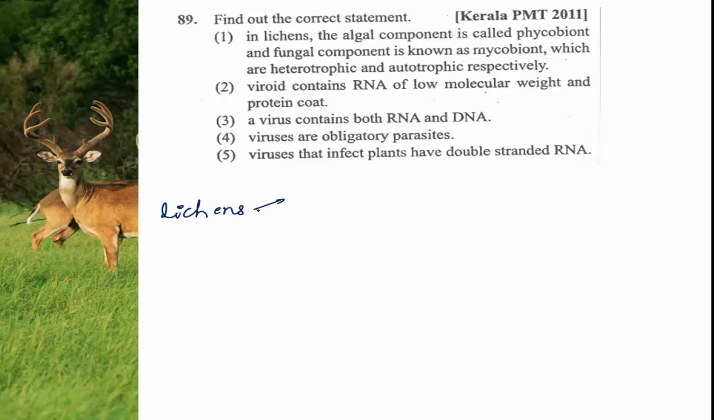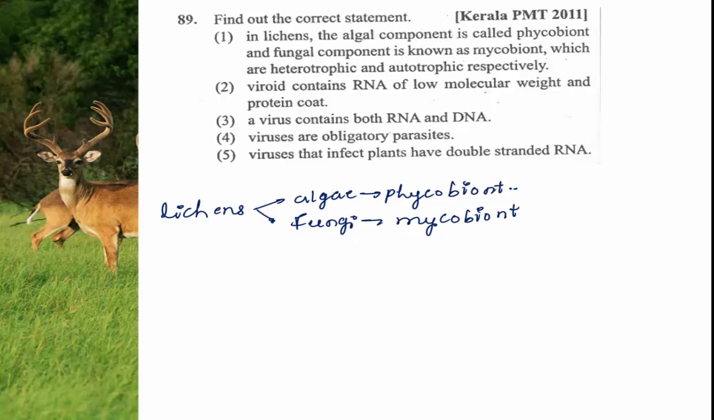Lichens are made up of two components, algae and fungi. The algal component is called phycobiont and the fungal component is called mycobiont. Phycobiont is autotrophic, meaning able to synthesize its own food, whereas mycobiont is heterotrophic, unable to synthesize food.